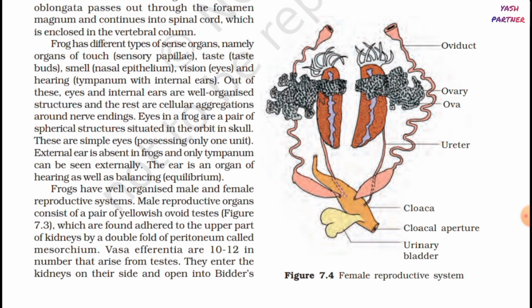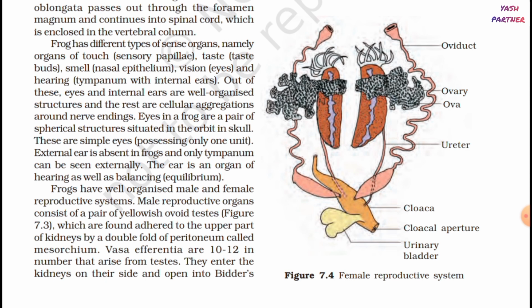Male reproductive organs consist of a pair of yellowish ovoid testes, figure 7.3, which are found adhered to the upper part of kidneys by a double fold of peritoneum called mesorchium. Vasa efferentia are 10 to 12 in number that arise from testes.